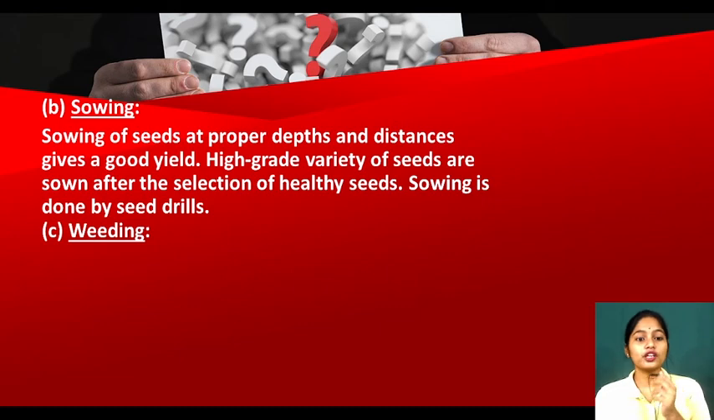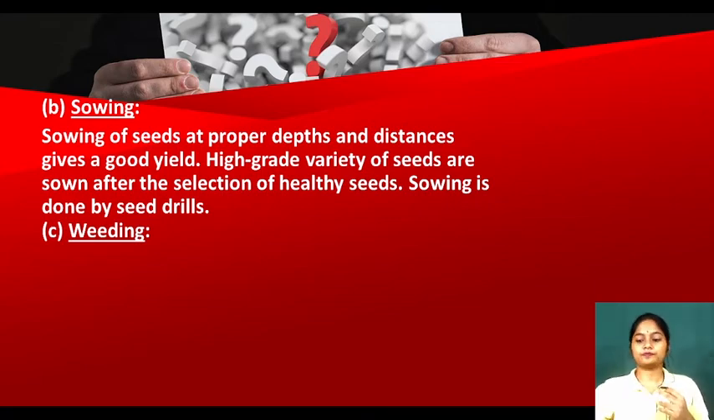Now next is sowing. What is sowing? Sowing of seeds at proper depths and distances gives a good yield. See, sowing means to sow the seed. Before that we have to choose the seed, and while sowing we have to maintain the distance so that there will be no competition. Yes. See, high grade variety of seeds. Seeds should be of very good quality and they should be healthy. Sowing is done by seed drill. Traditional seed drill is also there. Modern seed drills are also there.